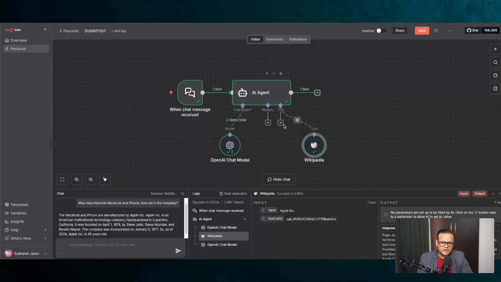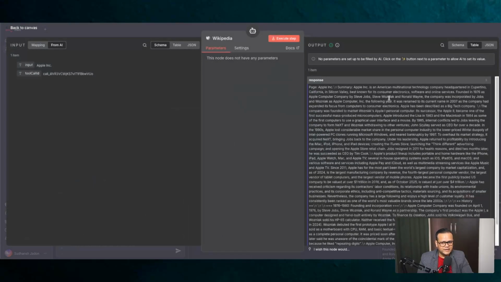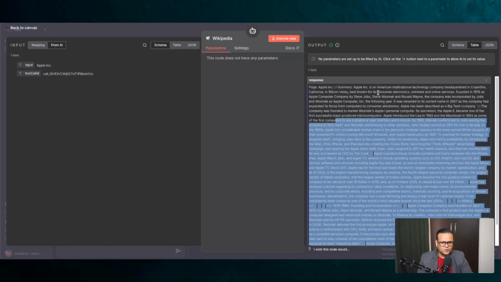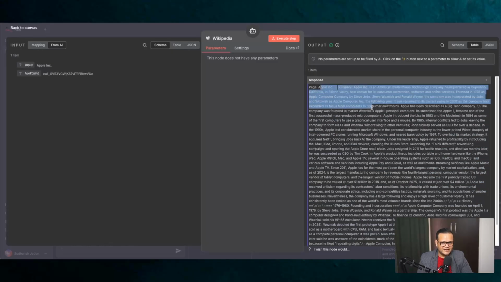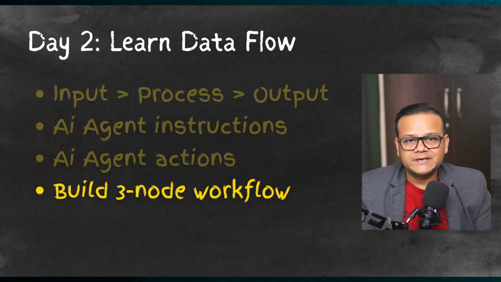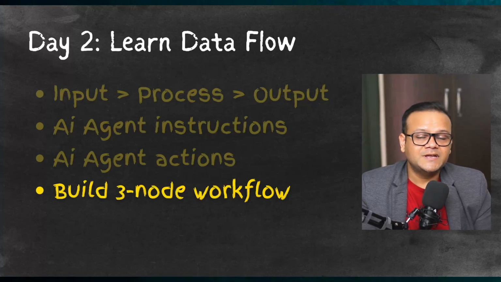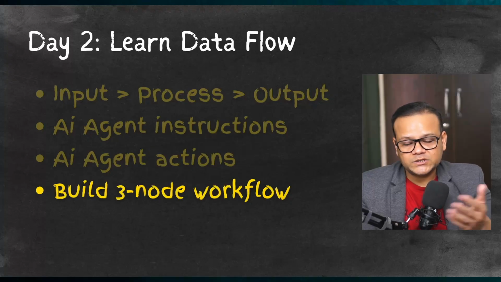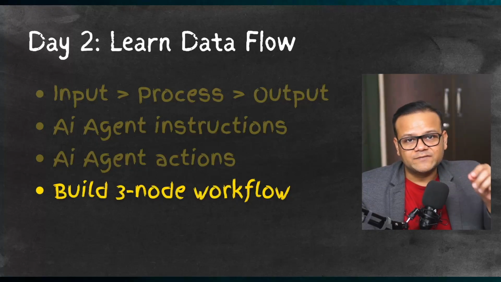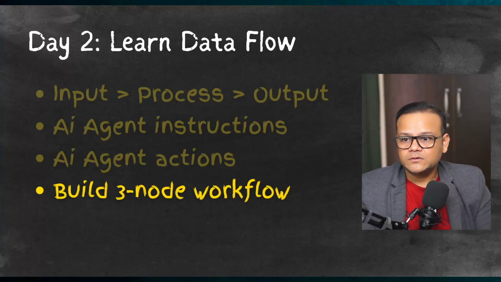After this, you can just play around and add more tools and play with whatever workflow you want to build. If you want to look at what kind of output we receive from Wikipedia, it's a much bigger response, right? Because it scanned through the whole Wikipedia page of Apple, pulled the whole information, and then found the year it was established. Once you have built this 3-node workflow, you can add as many nodes as you want if you're feeling adventurous enough. But once you have played around and are comfortable with connecting those nodes with different systems, that's where we move on to day 3.